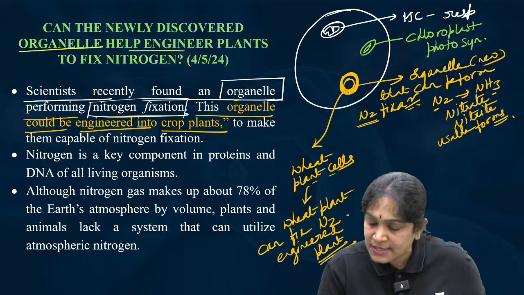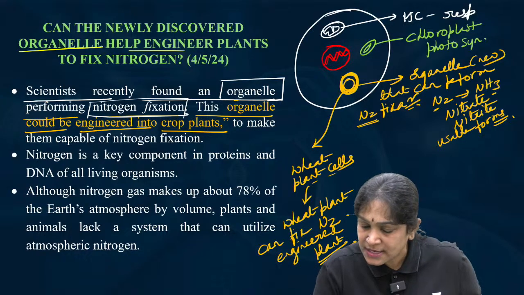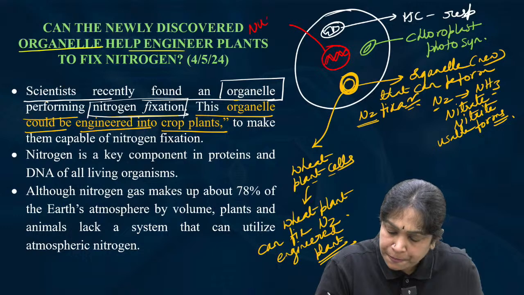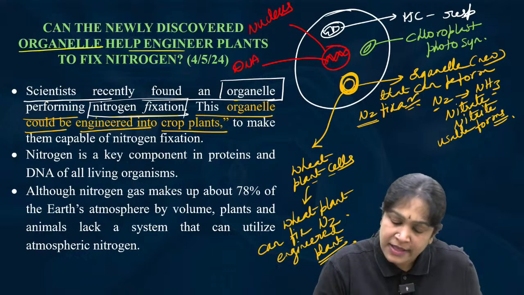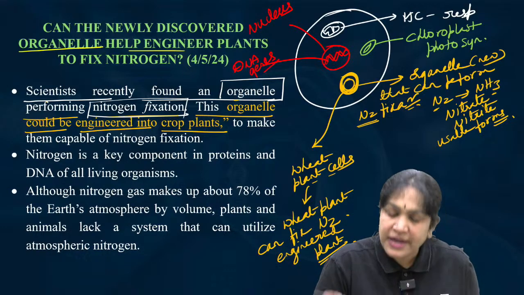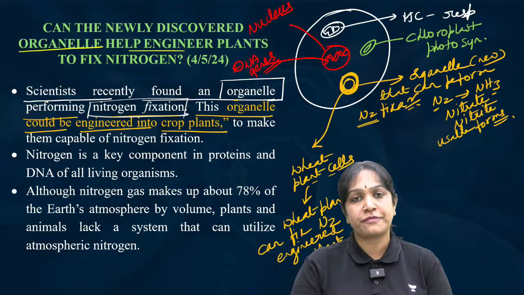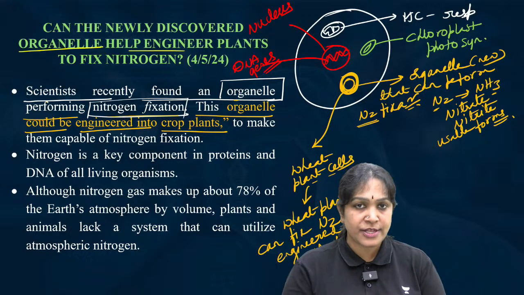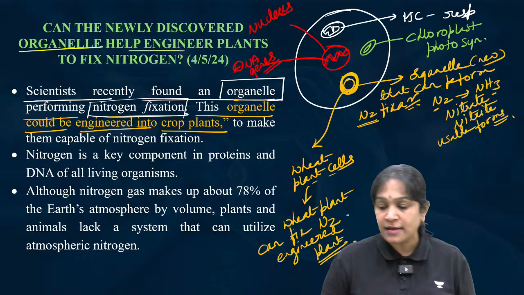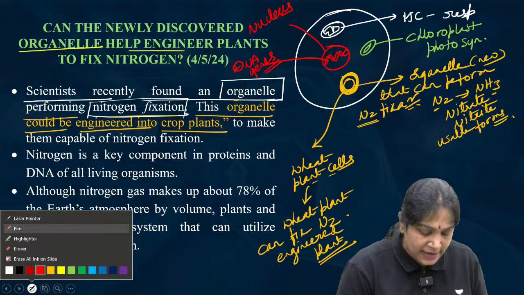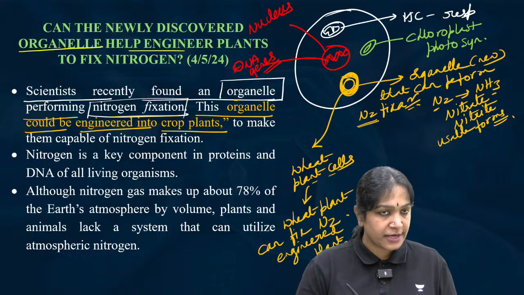Fine. Let us see a little bit more clarity on this. Where do we have the genes? Here we have the genes, right? This is the nucleus. In that we have the DNA. In that we have the genes. If I transfer genes into a plant, then we call the plant genetically modified or GM crop or genetically engineered. This is an engineered plant but not genetically engineered. I hope it is clear, because we transferred an organelle, not the DNA, not the gene.